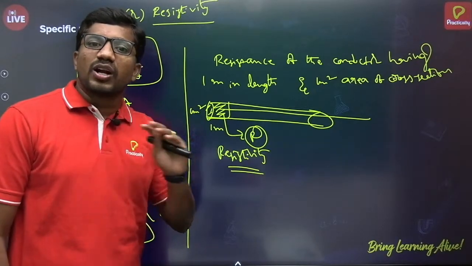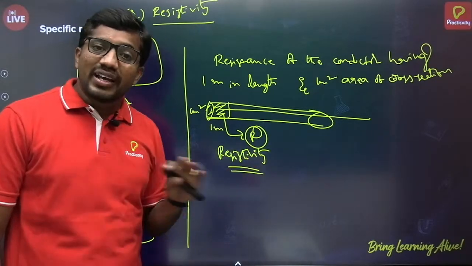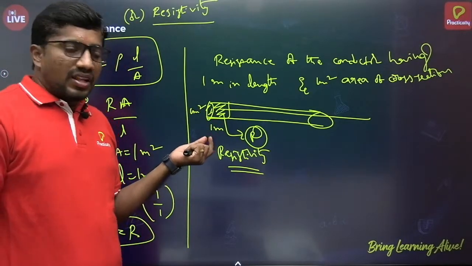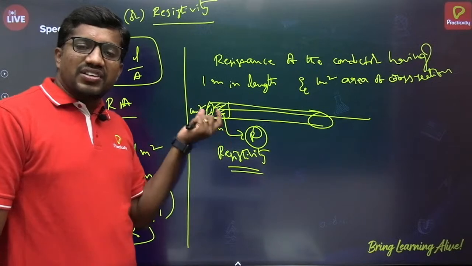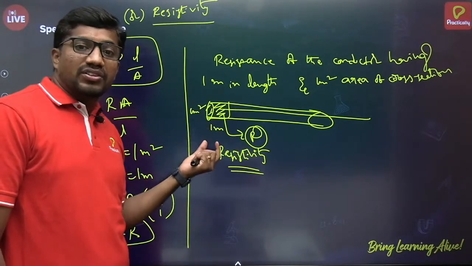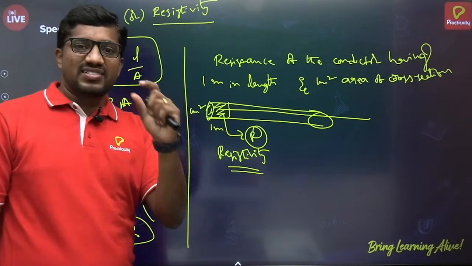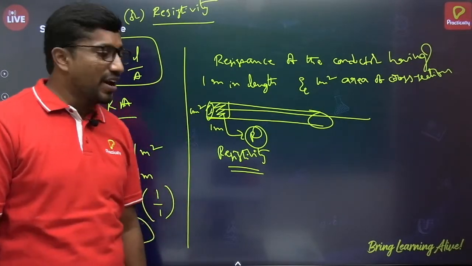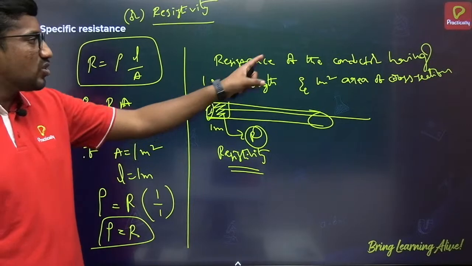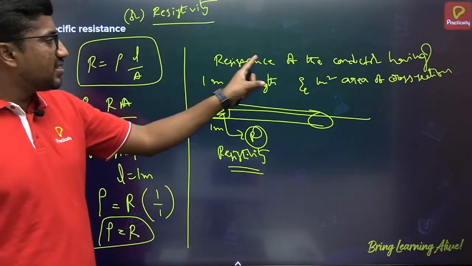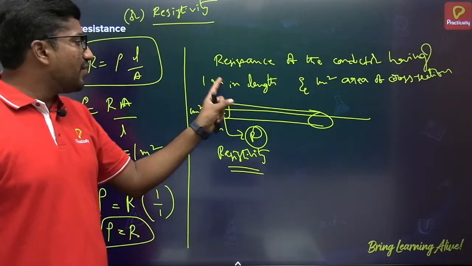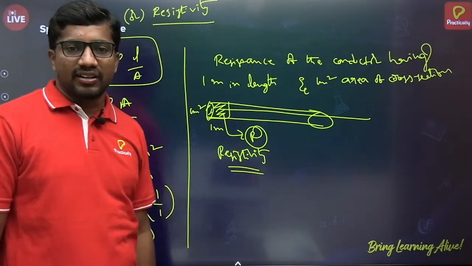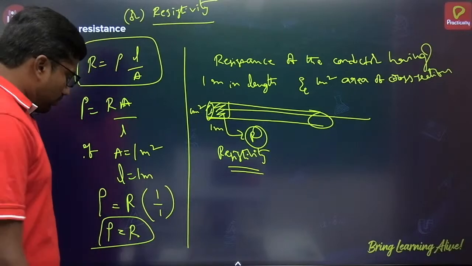Resistivity does not depend on the length. It does not depend on the area. In unit volume, or else you can say in the material which is having 1 meter in length, 1 meter square in area of cross section, how much resistance is there? That will be the resistivity of that material. So that's why I said resistivity is defined as the resistance of the conductor having 1 meter in length and 1 meter square area of cross section. Any material generally you may take.